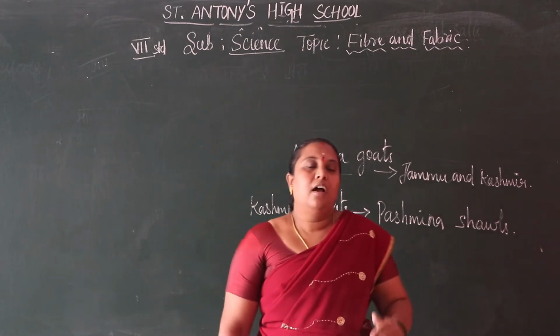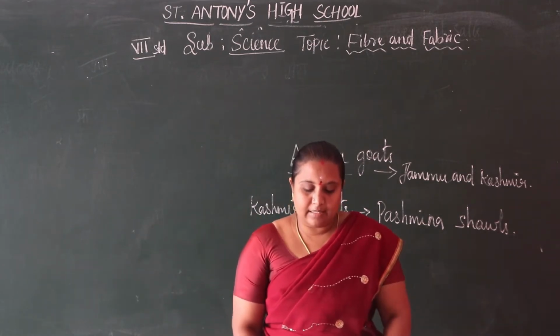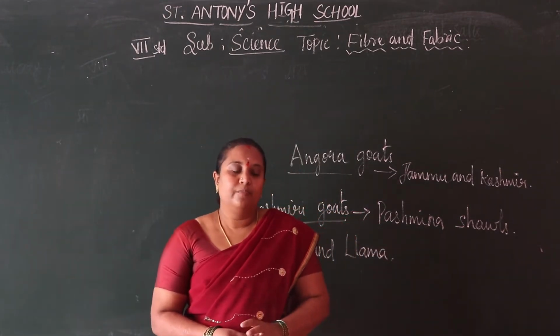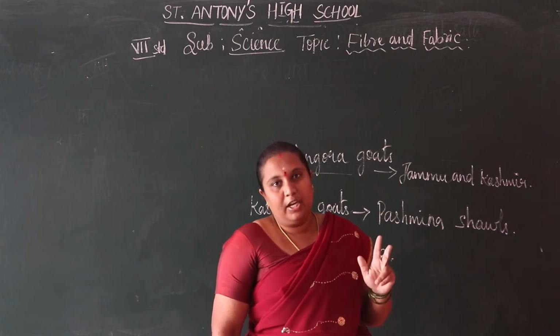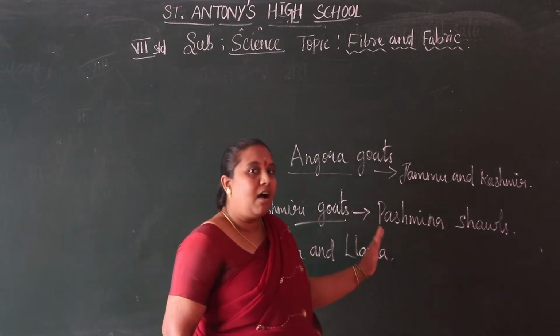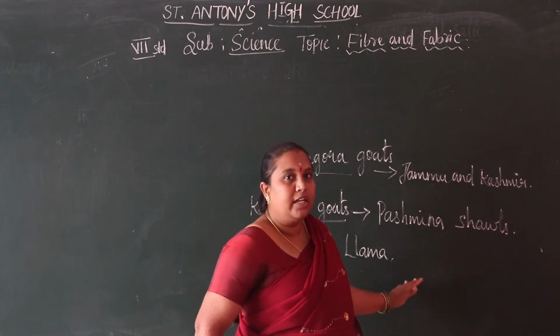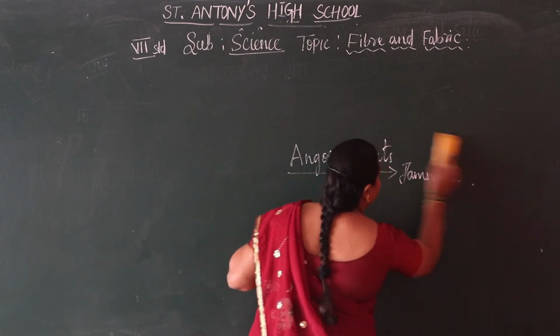Then, how do we protect the woolen fibers? Let us see the production of wool. Wool is obtained mainly from goats and sheep. I told you alpaca, llama, yak. What are the wool yielding animals?